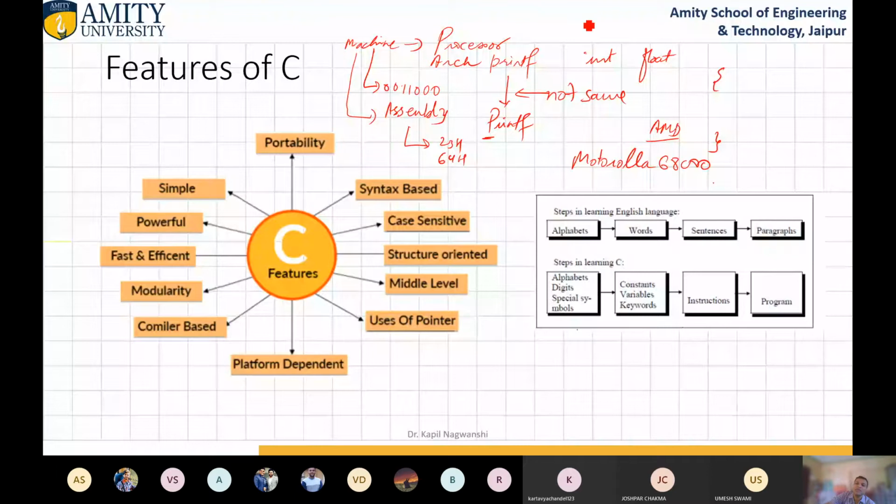Platform dependent means I am writing code for an Intel machine. So here it has a different meaning. Here the compiler is different. And if Apple is also using an Intel processor, then there is no problem. But in case of an AMD microprocessor, we follow a different set of instructions.